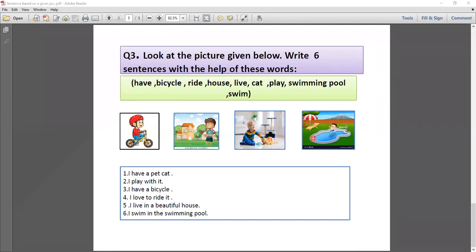So students, I hope you have understood. In the examination, a question is asked to form some sentences based on a given picture. Okay, and some words are also given along with the picture to help the student. So you have to make a sentence from these words. Okay, students.